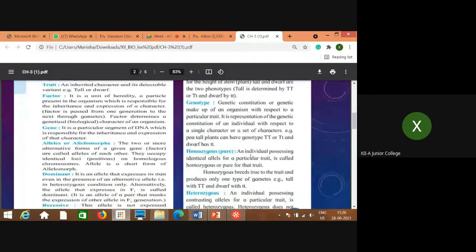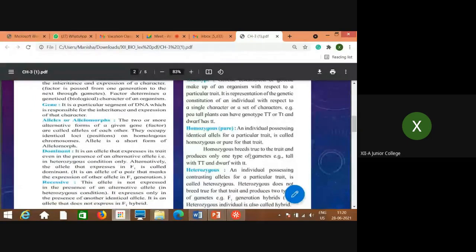Then what is dominant? Very simple. I'll tell you with the help of an example only. Suppose in an experiment, we are considering plants as parents. One plant is tall, that means a tall plant we are considering, and the other one is a dwarf plant, right?